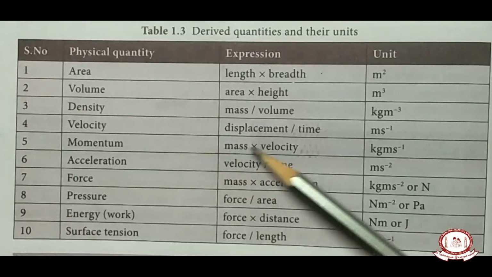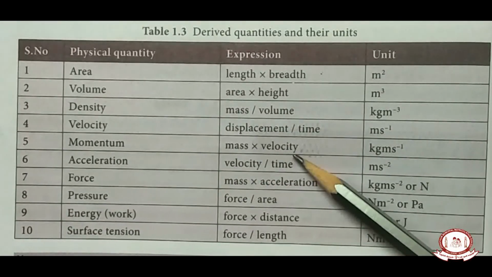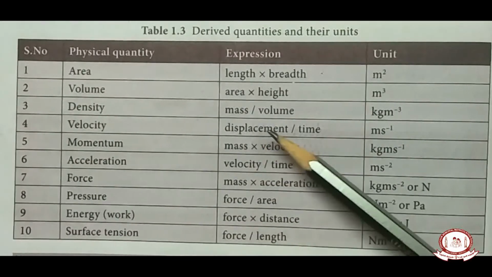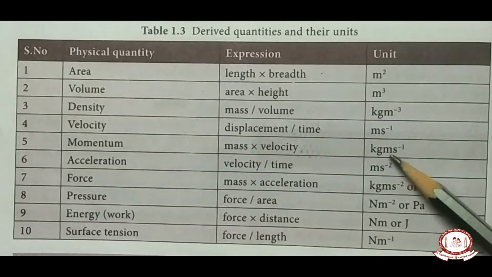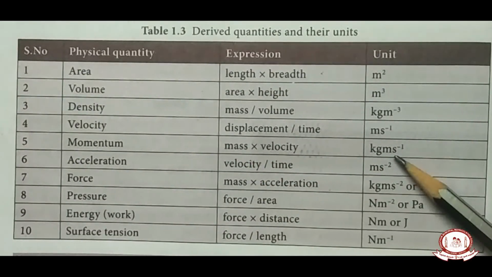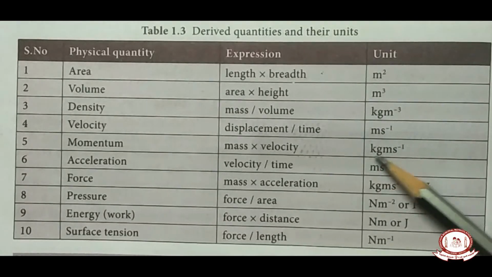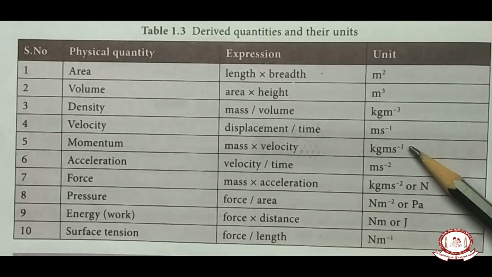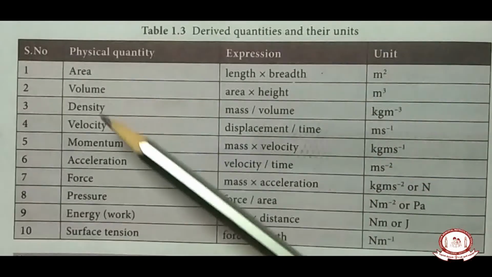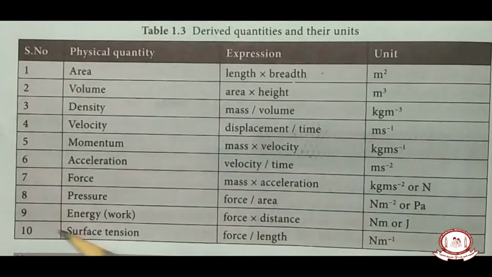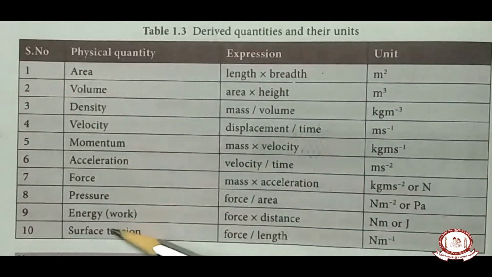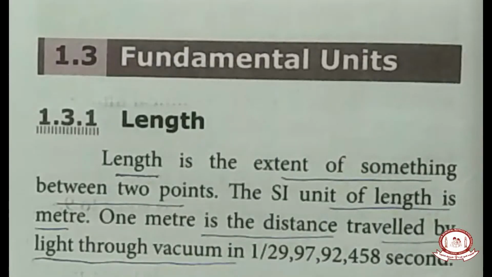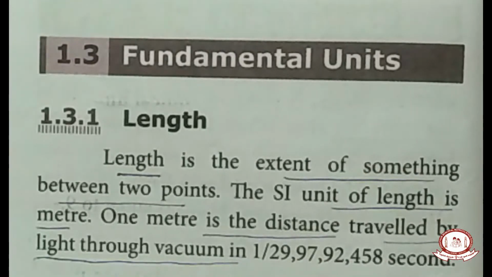Then momentum is nothing but mass into velocity. So mass into displacement by time. So the unit is kilogram into meter into second to the power minus 1, kg m second to the power minus 1. I read only five units. I want you to read all the units by yourself, because these units and physical quantities are used in future lessons. Okay.